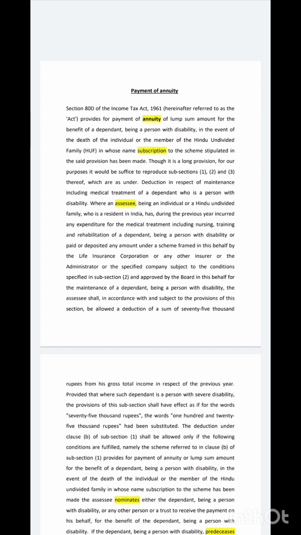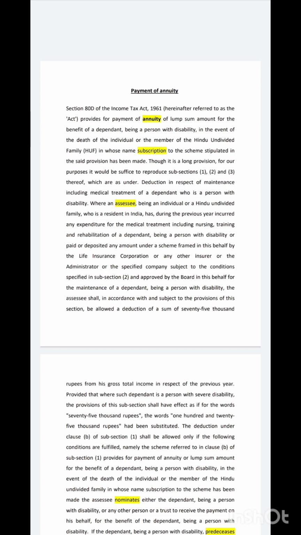Stop. Where an assessee being an individual or a Hindu undivided family who is a resident in India has during the previous year incurred any expenditure for the medical treatment including nursing, training and rehabilitation of a dependent being a person with disability, or paid or deposited any amount under a scheme framed in this behalf by the Life Insurance Corporation or any other insurer or the administrator or the specified company subject to the conditions specified in subsection (2) and approved by the board in this behalf